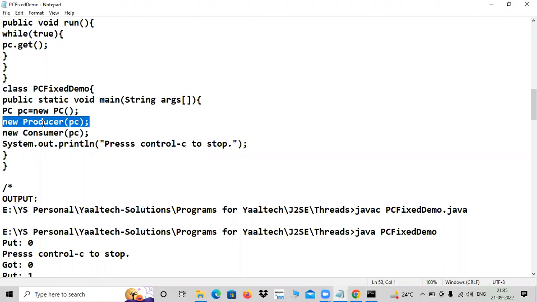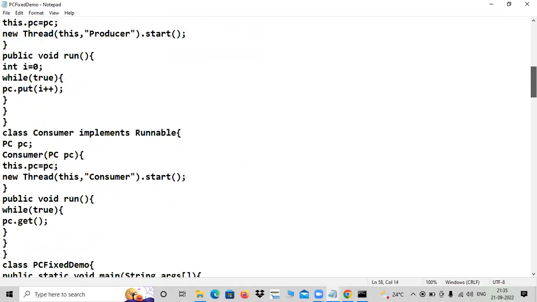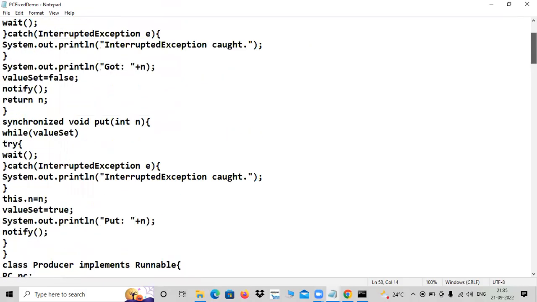JVM will look for a constructor, because whenever an object is created, JVM looks for a constructor. Moreover, you are passing an argument, so JVM will look for a parameterized constructor. Where is that PC? Let us see.